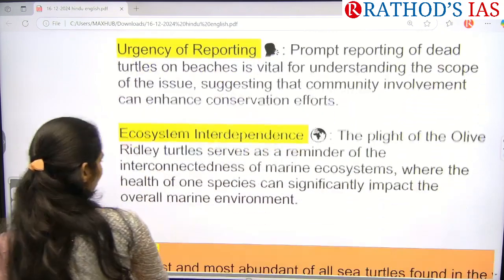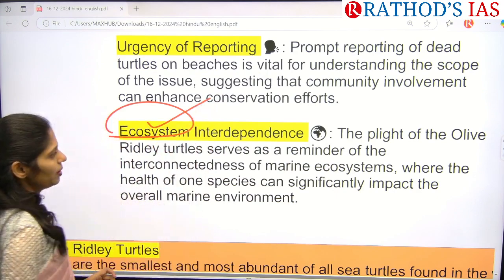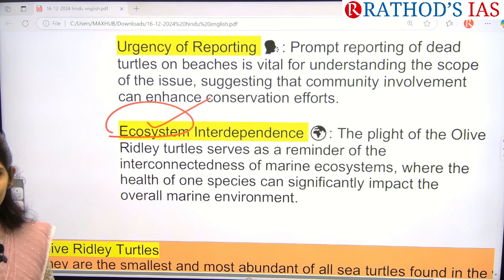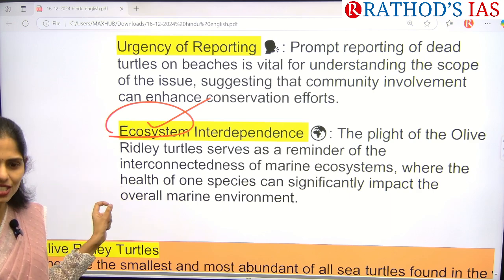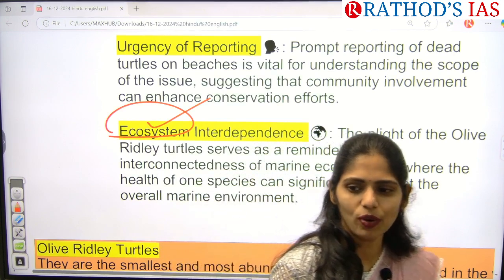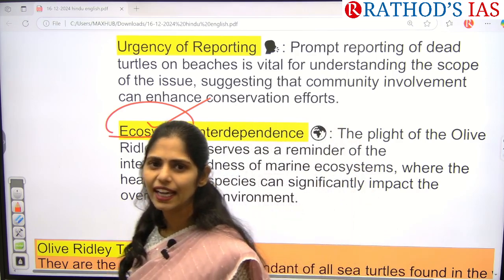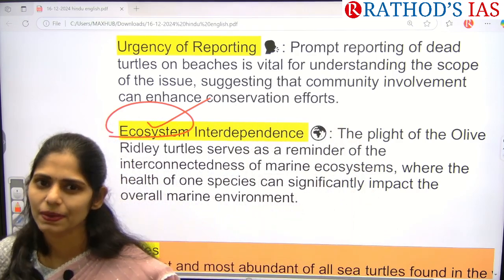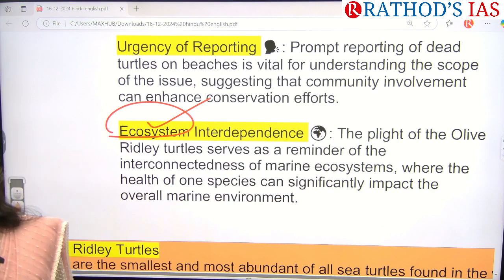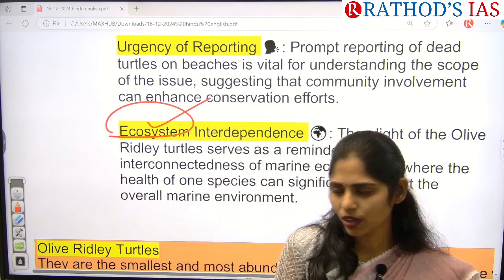Next, we have to focus on community education and community awareness. And we have to focus on providing a proper ecosystem because everything is interconnected. If we are not saving this animal species now, it will have an impact on overall aquatic biodiversity. So for that, we have to maintain the health of each and every single species of our biodiversity because every organism has its own important role.